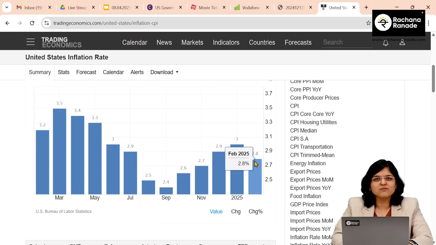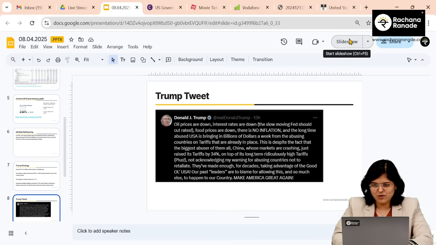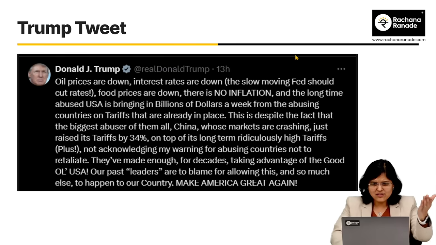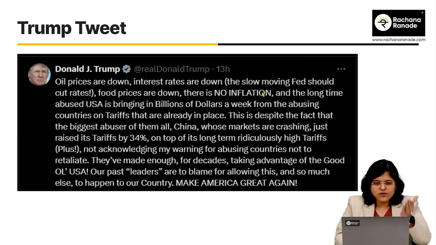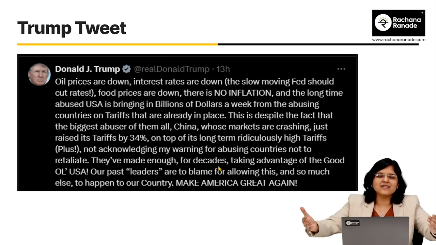And what is Mr. Trump saying? There is no inflation is what he says. According to him, there is no inflation. Okay. So he's saying there is no inflation. So Fed has to bring down the interest rates. And the whole balance of the tweet is about how other countries have abused USA and how they have charged more and more tariffs.